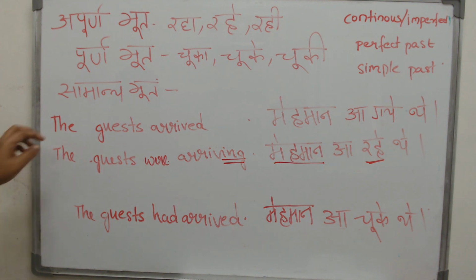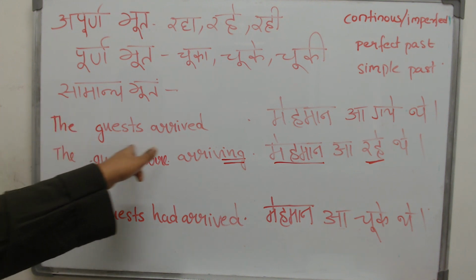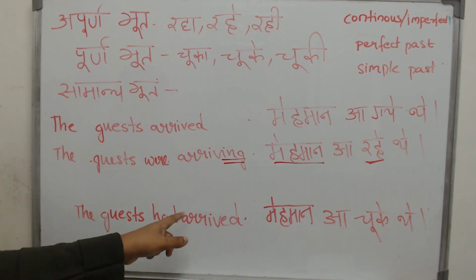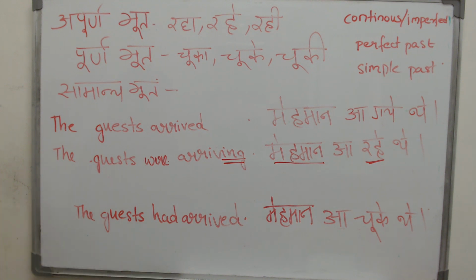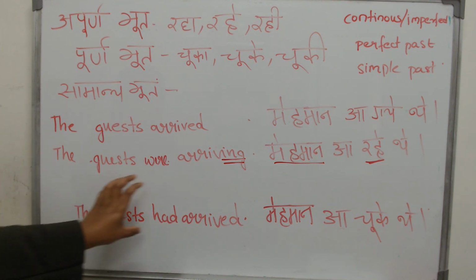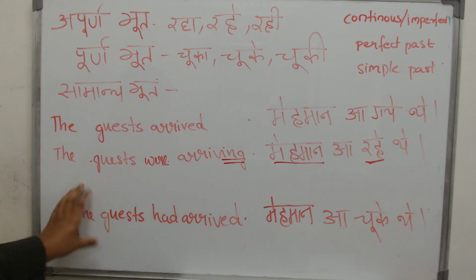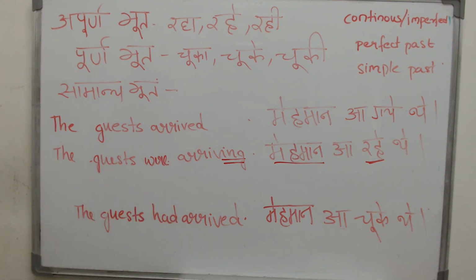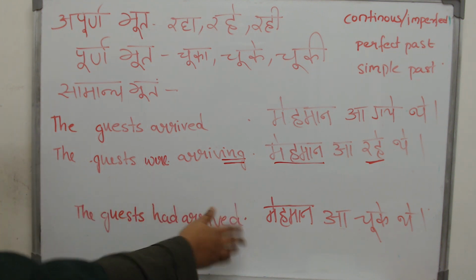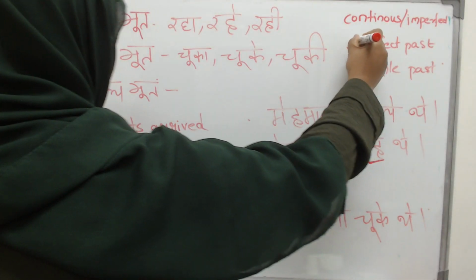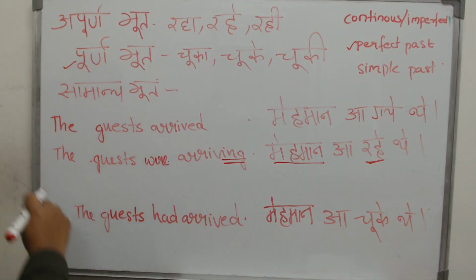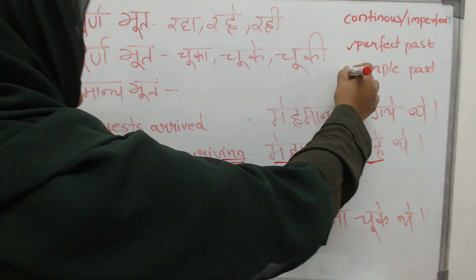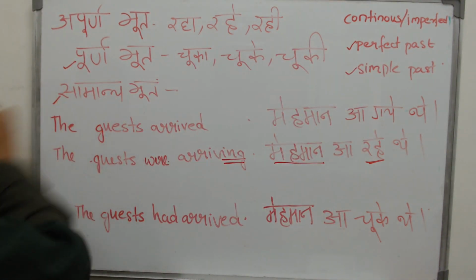But often people tend to get confused between the guests arrived and the guests had arrived. What is the difference? Usually once this work is finished, we talk about something else that happened. So your sentence will have two parts of the information given. One which is perfect, which comes in the perfect past or the Purna Bhutkal, and another part of the sentence will be there which will be in the simple past or the Samanya Bhutkal.